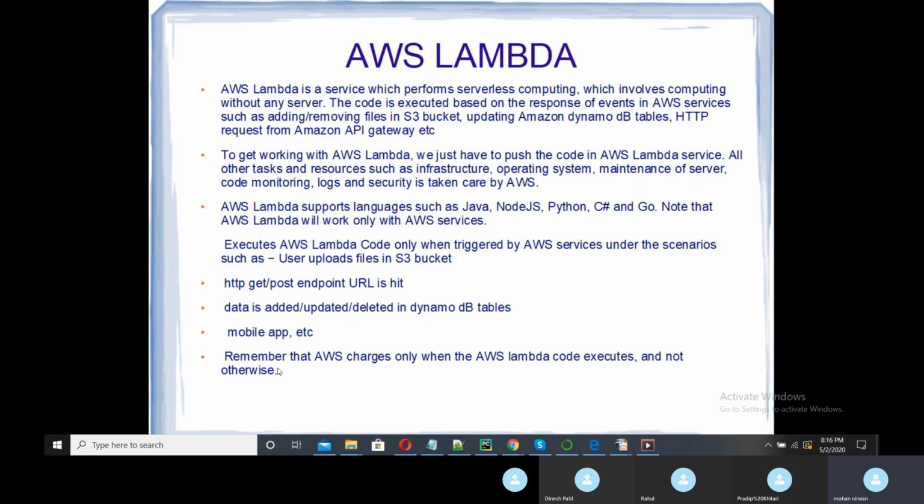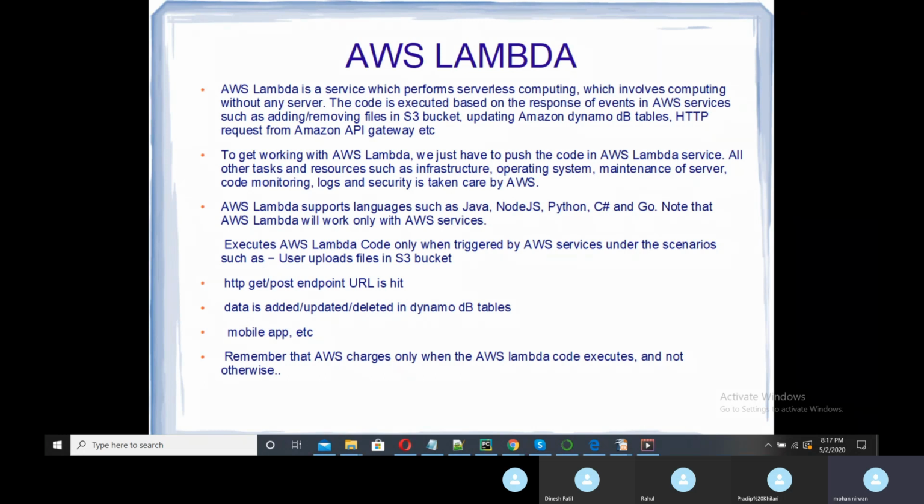In that case, remember that AWS charges only when AWS Lambda code executes and not otherwise. Suppose you have composed one function and deployed it into AWS Lambda. The charges will be applicable only when that particular code is executed. Suppose your code is executed for 100 milliseconds.